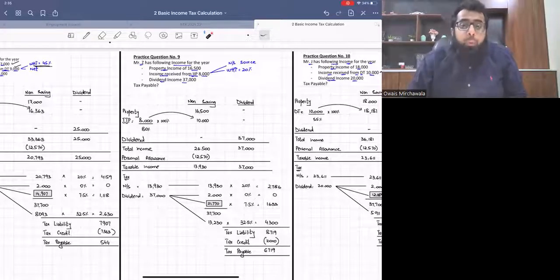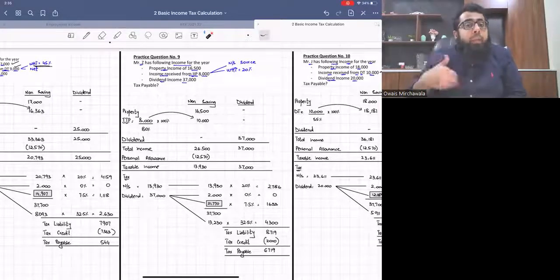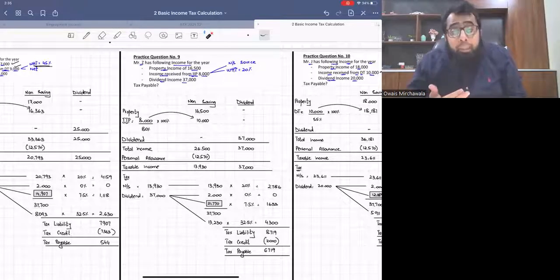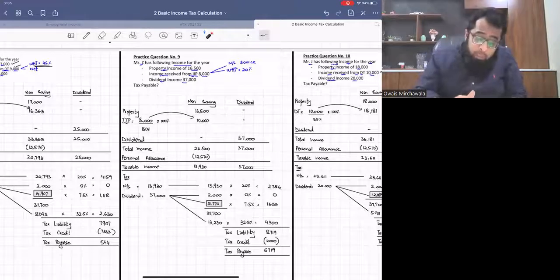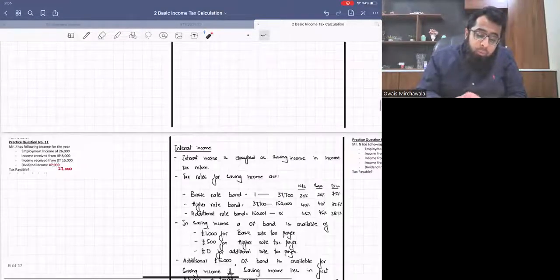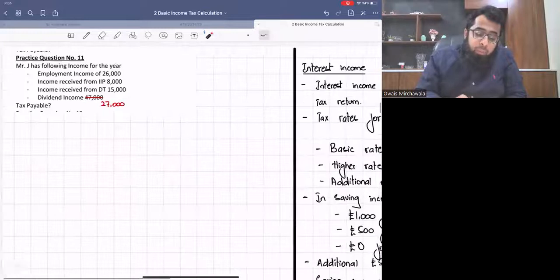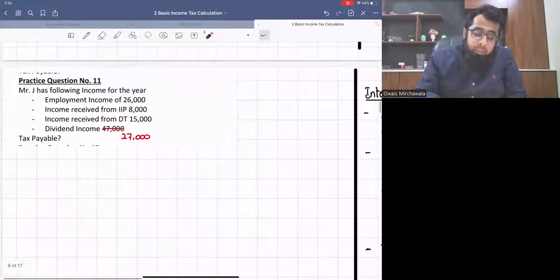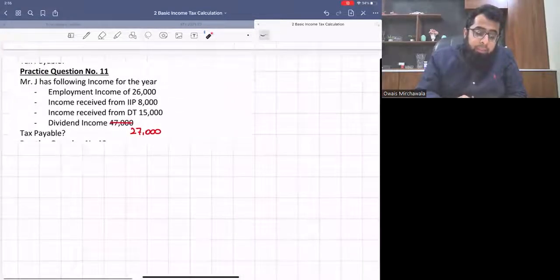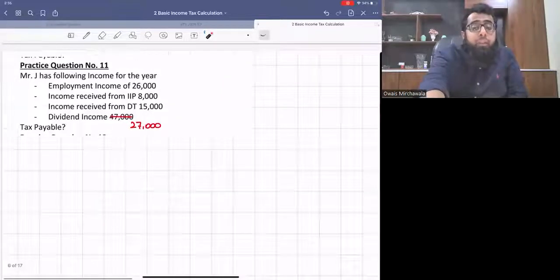What I'm trying to do is I add each concept and then I make you go through multiple practice questions so that the things get clear for you. The things get hands-on. Okay. Let's look at one last practice question on this matter before we introduce a new concept of interest income.